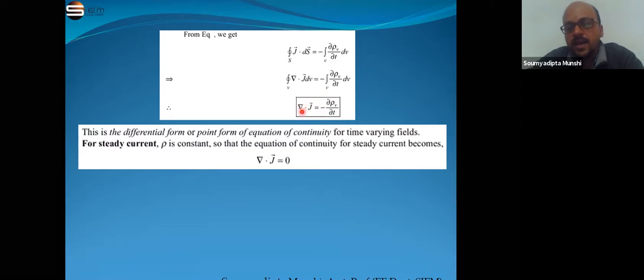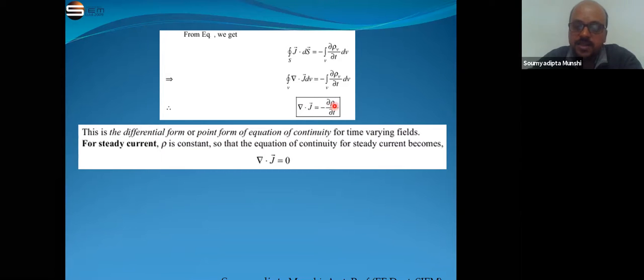Okay, and for steady current flow, the current is fixed, that means the volume charge density is also fixed. That means del rho v by del t is equal to 0. So the divergence of J becomes 0 for steady current, as rho v is constant.